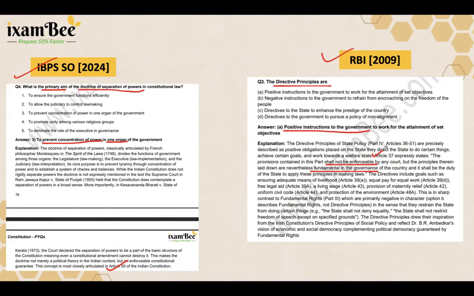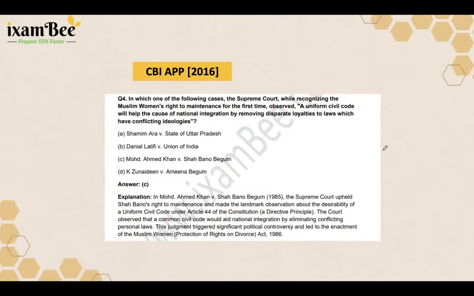So think of DPSPs as goals for the state. They are not enforceable rights, but guiding principles. Now, coming to the only judgment based question from this part, this was asked in CBI APP 2016.